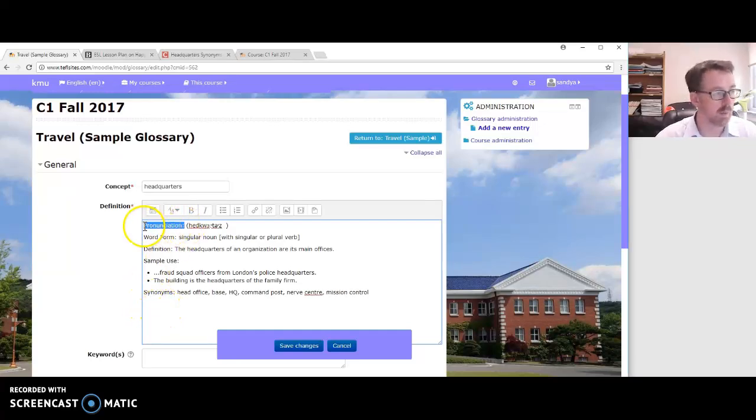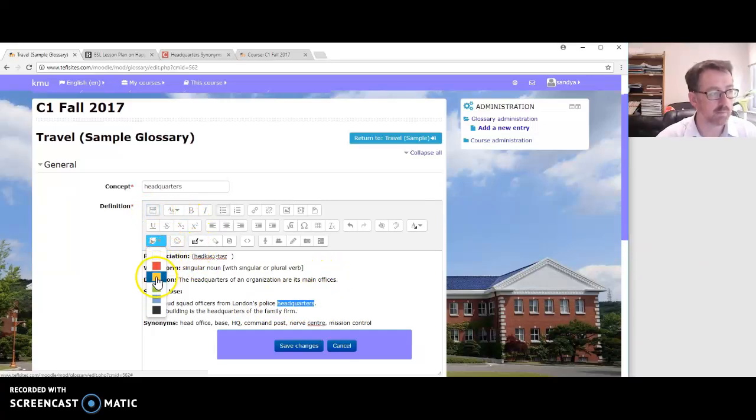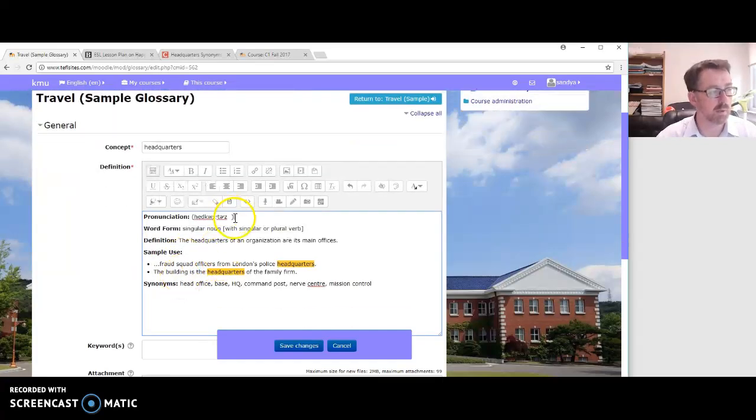Now the last thing I'll do is I will bold pronunciation, I will bold word form, I will bold definition, I will bold sample use, and I will bold synonyms. And one more. I want to have the word standing out. So I'm going to give it a highlight, like this. Okay, there's my highlight. Now, I'm quite happy with that. I'm just going to close this bracket a little bit.